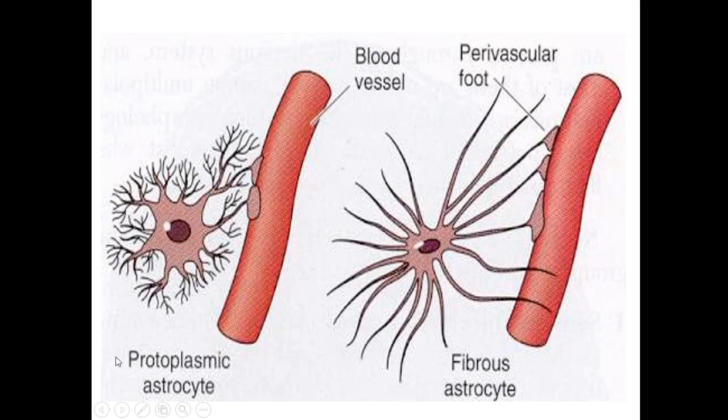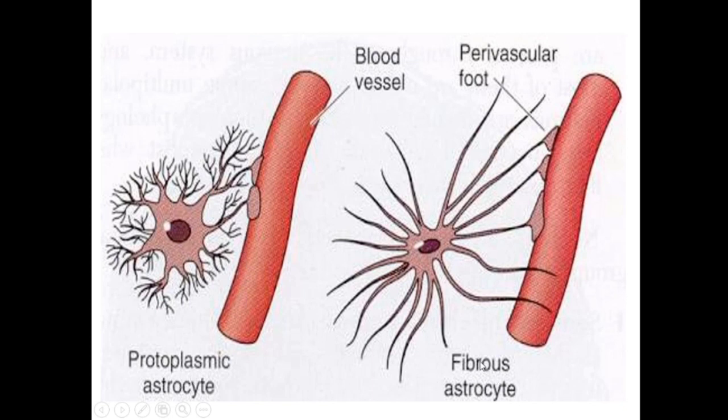Then you can see the protoplasmic astrocytes. As its name indicates, this astrocyte has broader and shorter cytoplasmic extensions. They have a nucleus in the center of the cell with a prominent nucleolus, and protoplasmic astrocytes are present in the grey matter.